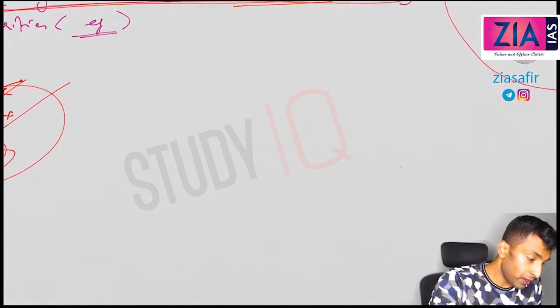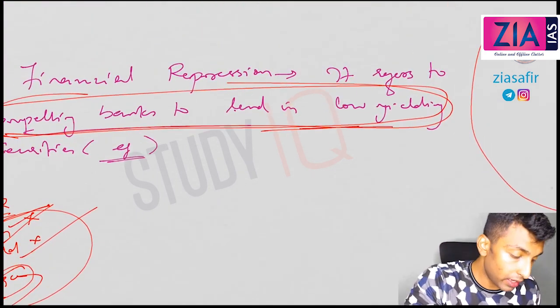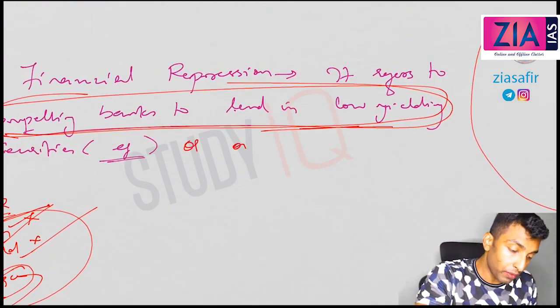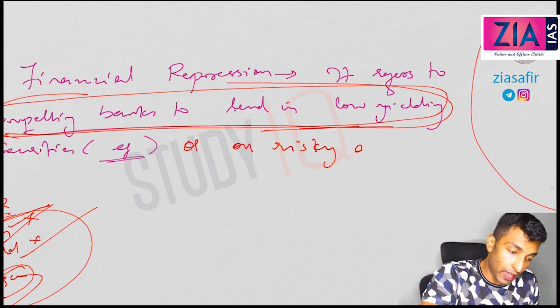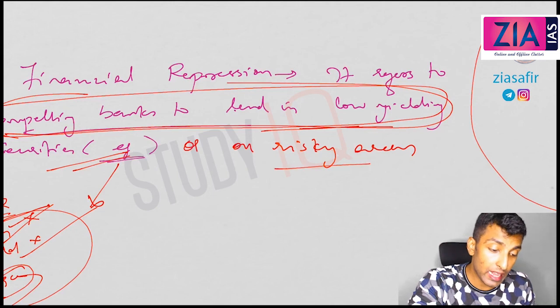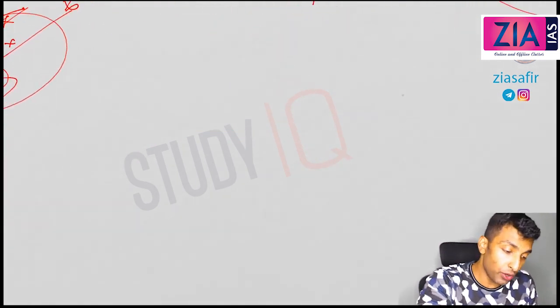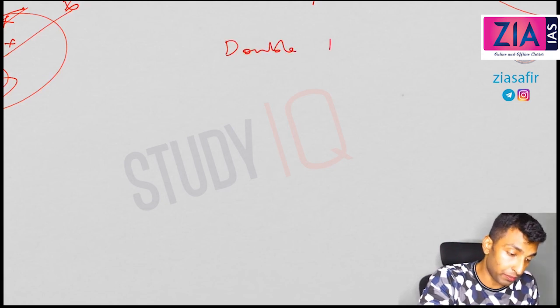Okay, so here, or on risky areas, right? So low yielding securities or risky areas. What do you mean by low yielding security? I've told you, SLR requirement. Risky areas means the priority sector lending. So here you can see a new concept, that is double repression.